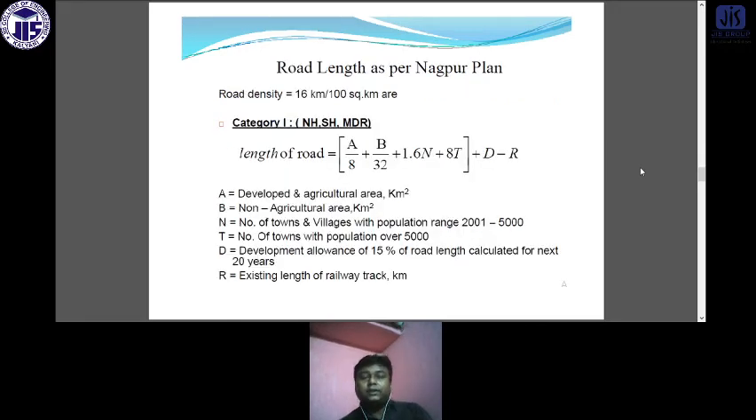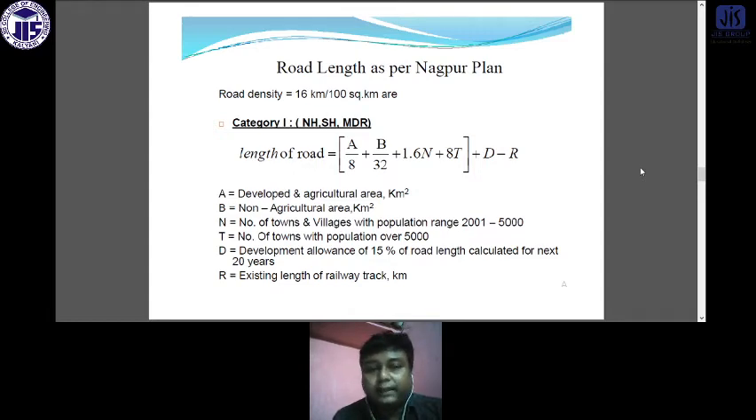This is the equation for the Nagpur road plan, from 1943 to 1963. That was our first 20-year plan, and based on that we need to calculate the length of the road. For this, the equation is A/8 + B/32 + 1.6N + 80T + D + R. The equation is given, you can see.